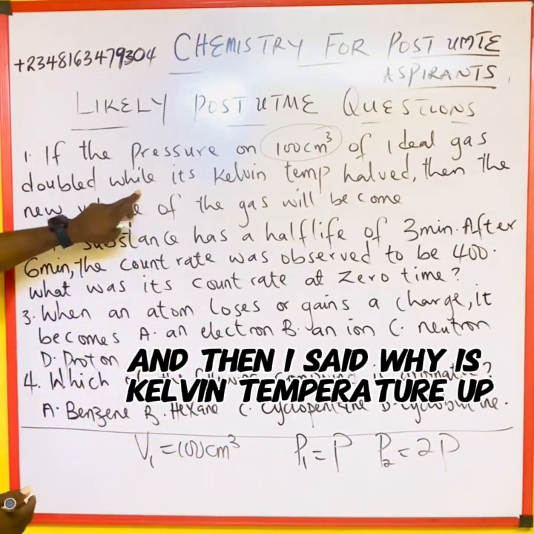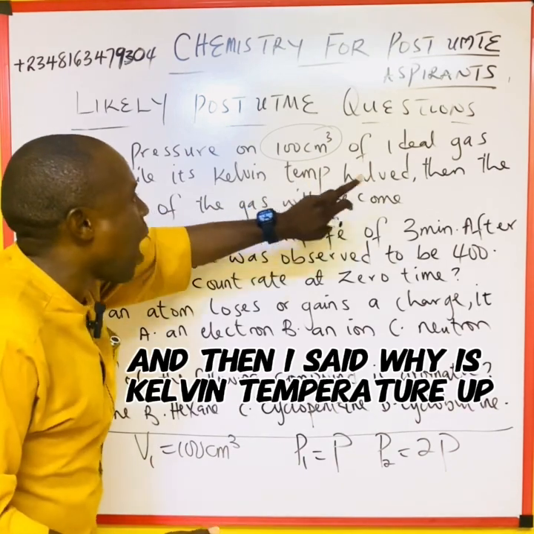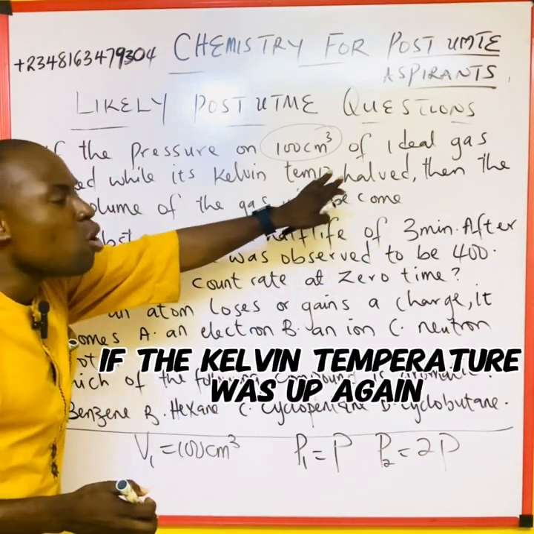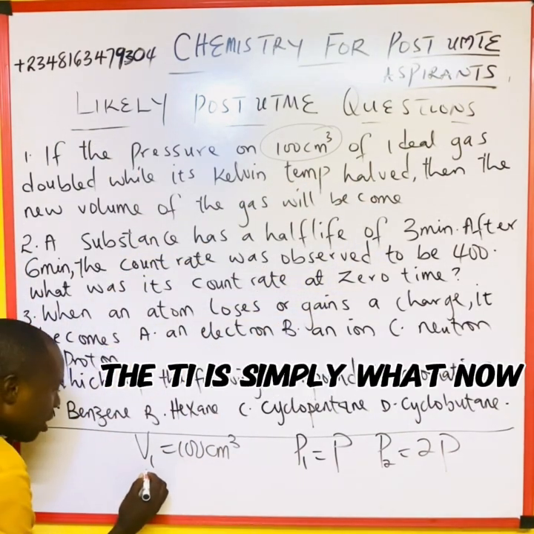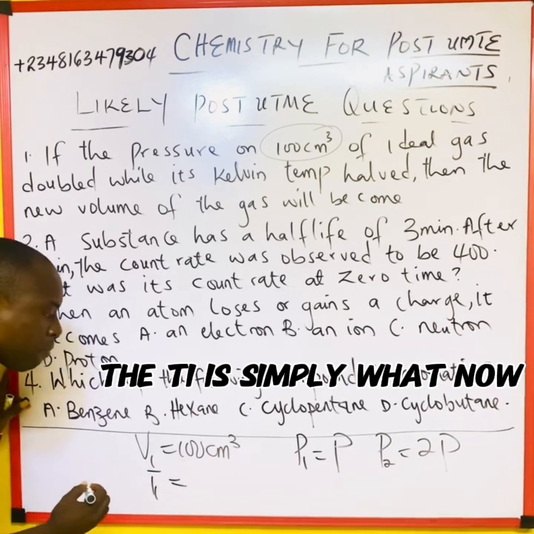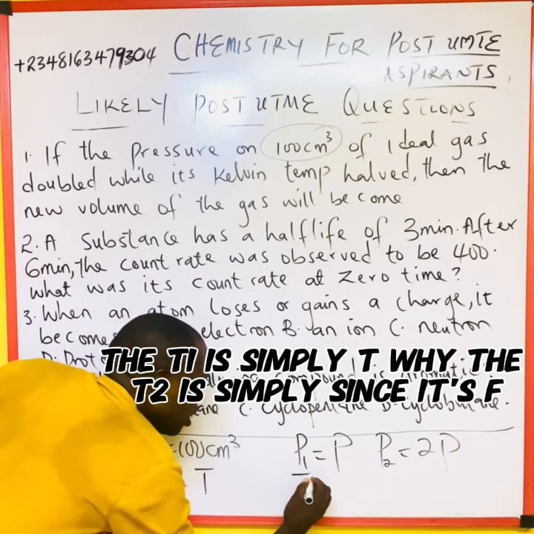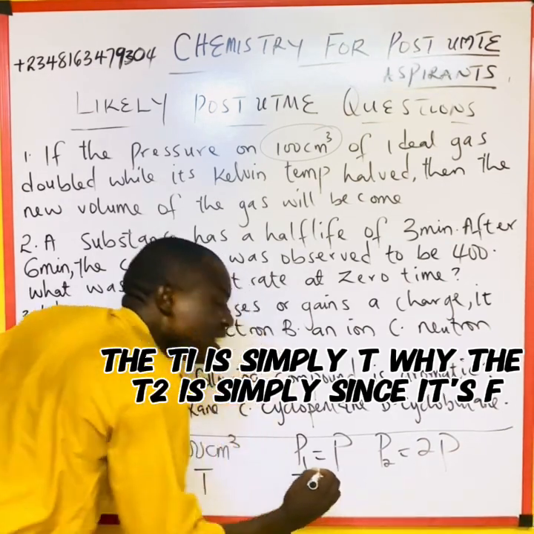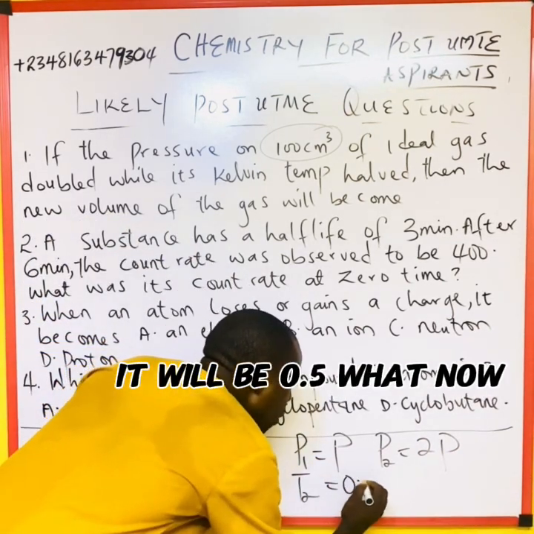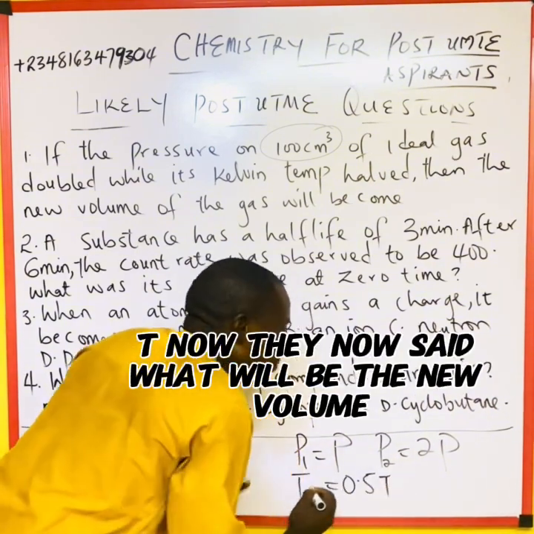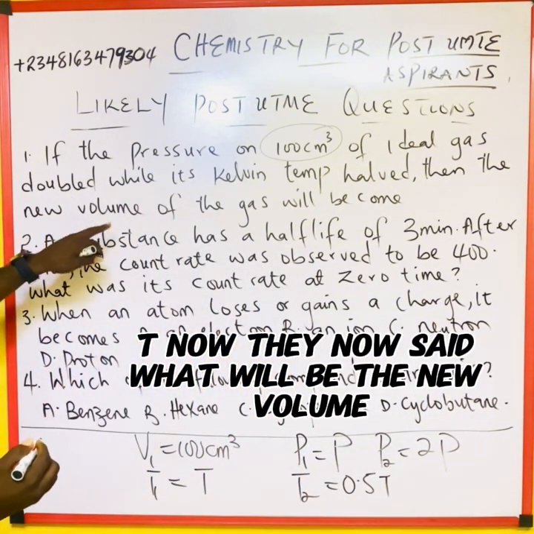And then, the Kelvin temperature was halved. Again, the T1 is simply T, while the T2, since this is half, will be 0.5T. Now, what will be the new volume?